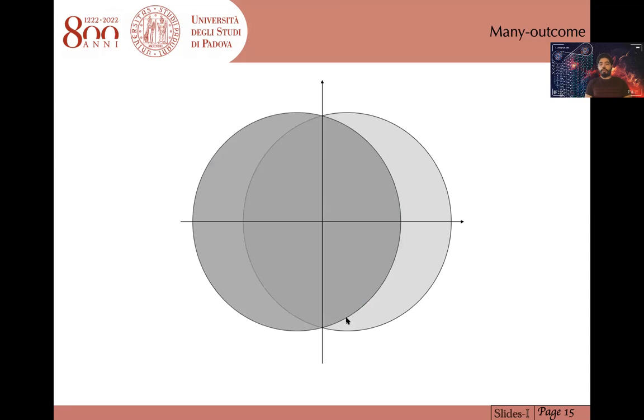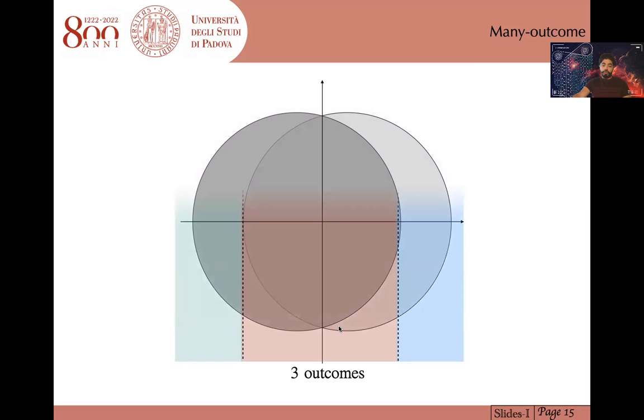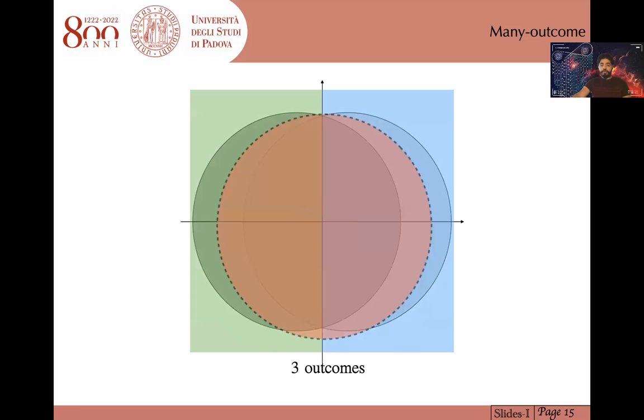Okay, let's talk about the many outcome approach. We perform continuous measurement, so we have a continuous stream of outcomes. By partitioning the phase space, we can define the outcomes. For instance, we can partition the phase space into two parts, and there we have two outcomes. We can partition into three, or of course, we can also have different configurations.